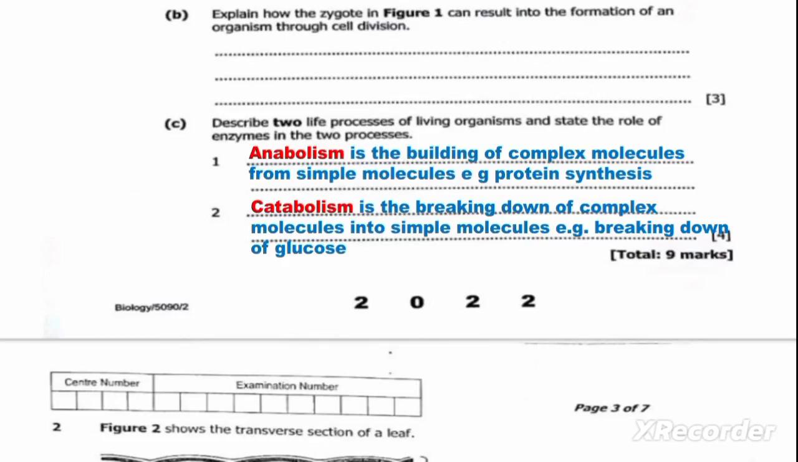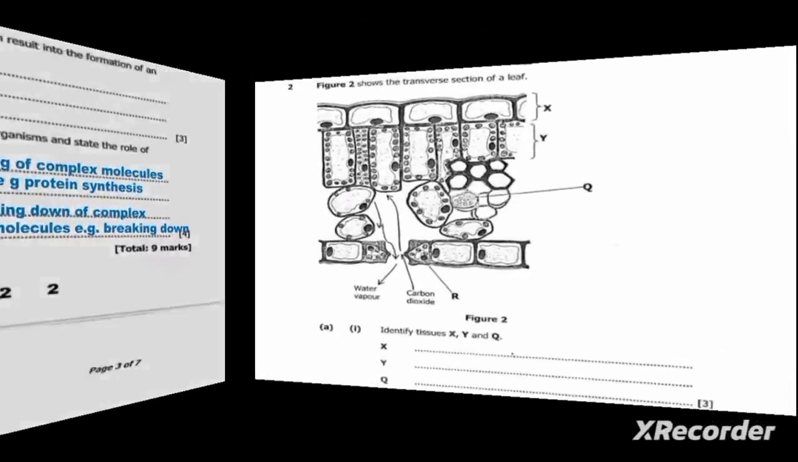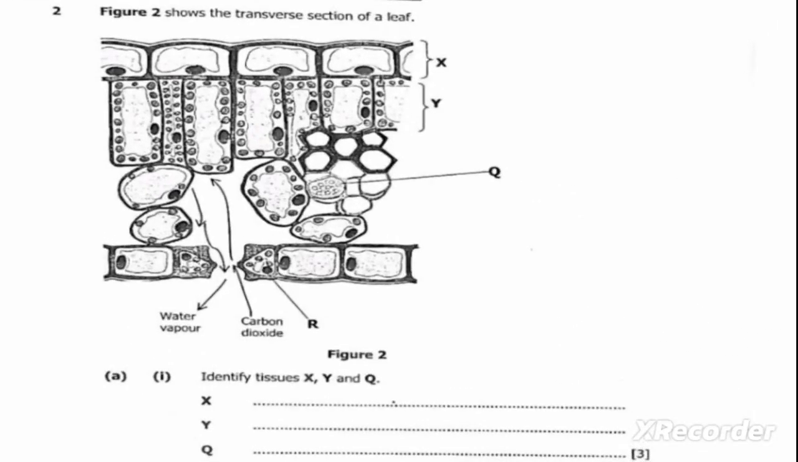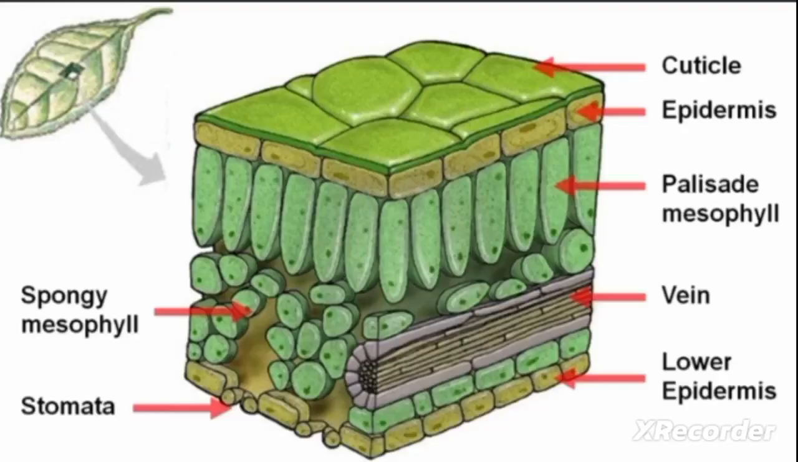So as we can see, we have successfully answered the first question. Now let us move on to the next question, which is question 2. Question 2 reads, Figure 2 shows the transverse section of a leaf. Question 2a, Roman numeral 1: identify tissue X and tissue Y. We are going to make use of this picture to answer our question. As we can see, we have the cuticle, epidermis, palisade mesophyll, then lower epidermis, spongy mesophyll, and stomata.